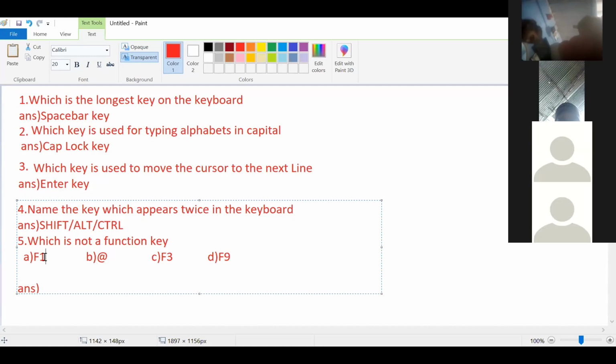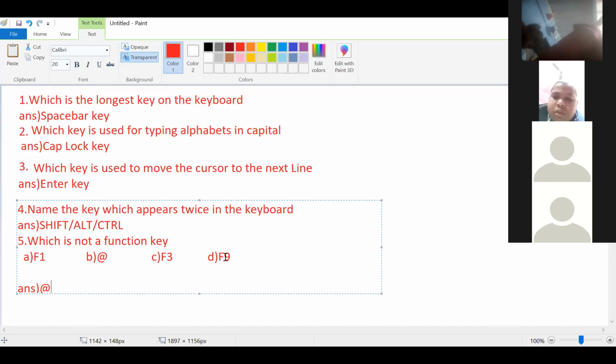See here, F1 is a function key. F3 is also a function key. F9 is also a function key. So at the rate is not a function key. Number B. So the answer is number B. At the rate is the right answer.